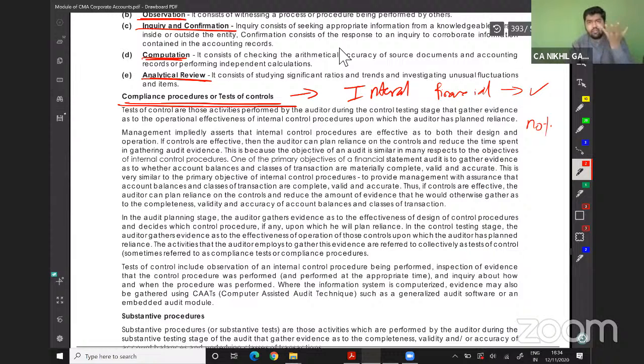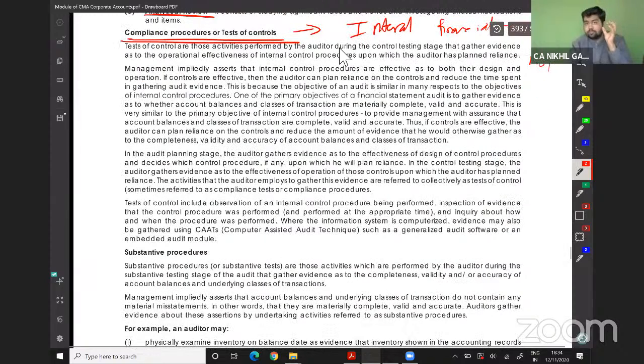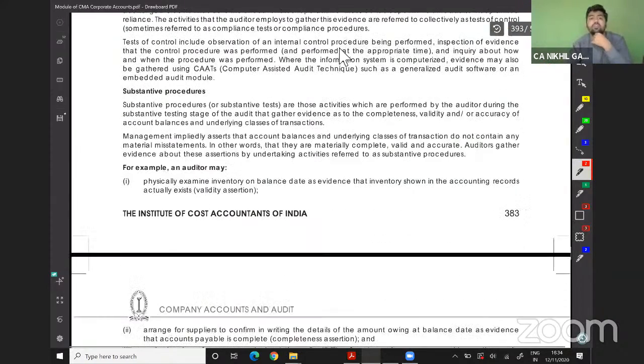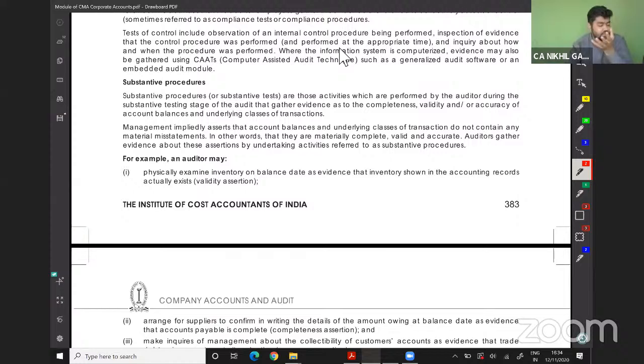After understanding whether the internal financial control of the company is working properly or not, we will jump to the second one, which is substantive procedures. In substantive procedures, we will understand whether the documents provided by the company and the amounts are right or wrong.